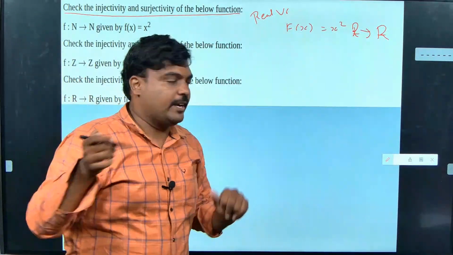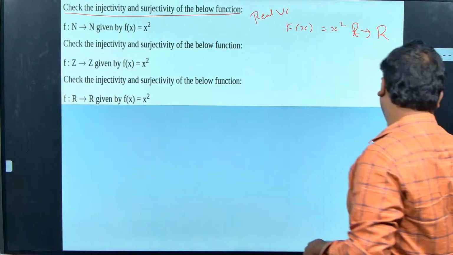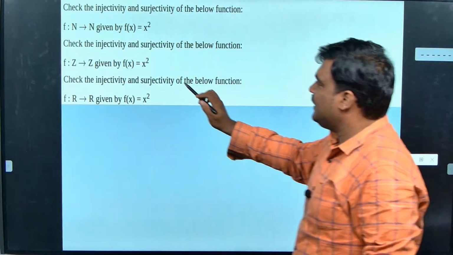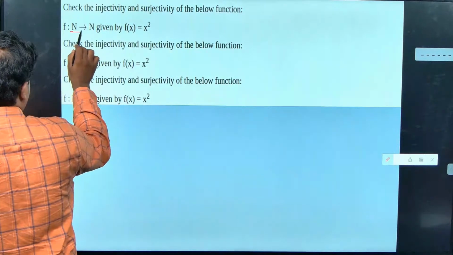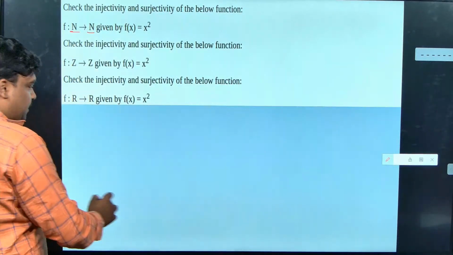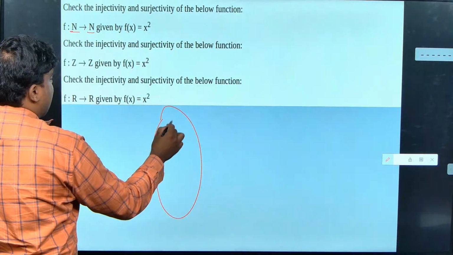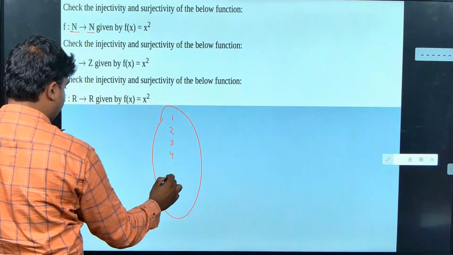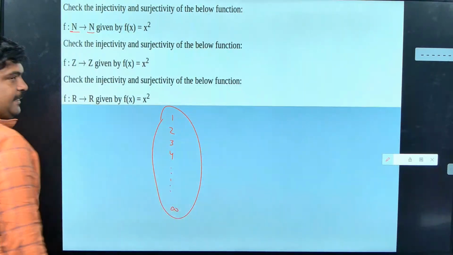First, okay, now let us go to this, what they have given. What they have given is a function from natural numbers to natural numbers. So what does this mean? I am going to have natural numbers like this, up to infinity.